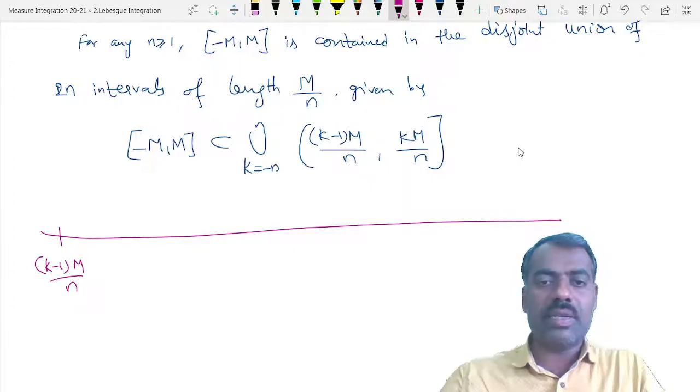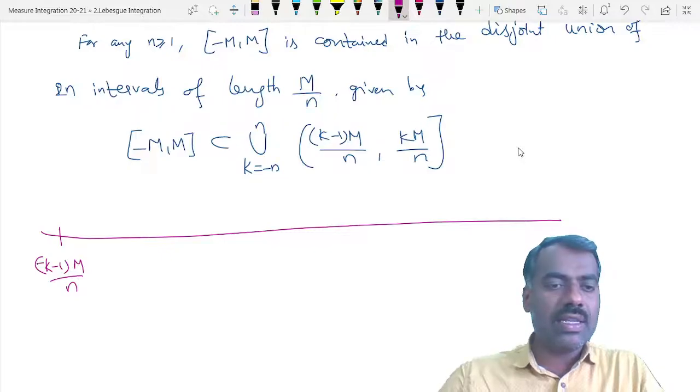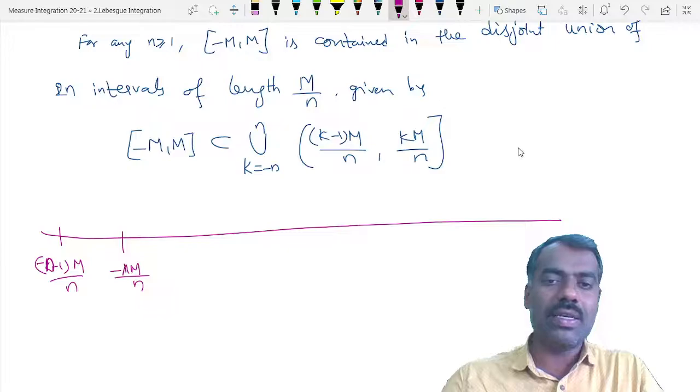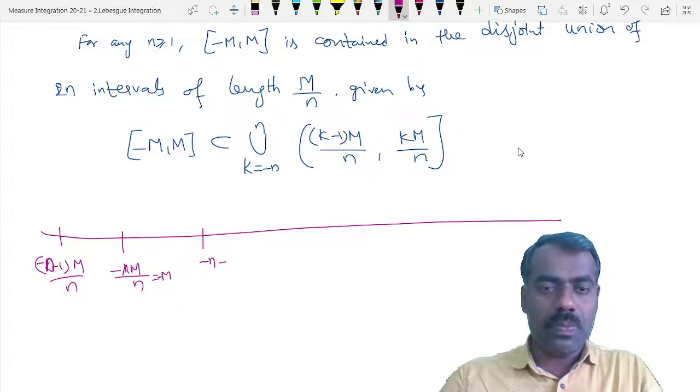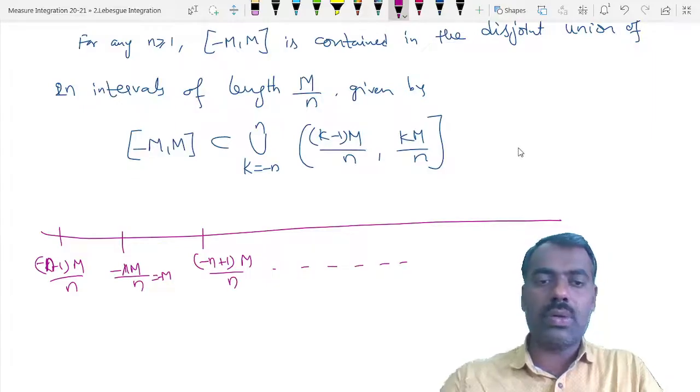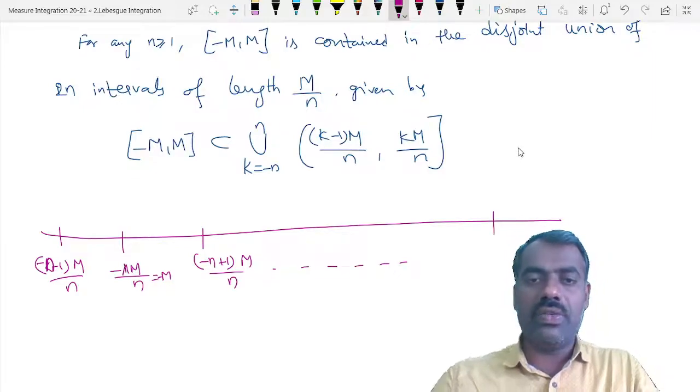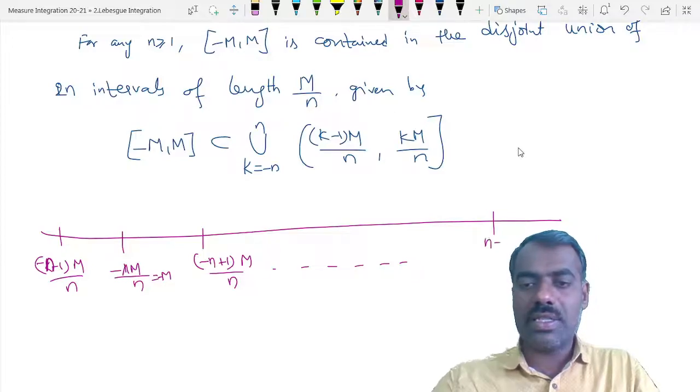If you substitute k equal to minus n here, then the first point is minus n minus 1 times m by n, and the next one is minus n times m by n, which is minus m. Then minus n plus 1 times m by n and so on. The last one, if you take k equal to n, is n minus 1 times m by n, and then another one is n times m by n, which is m.